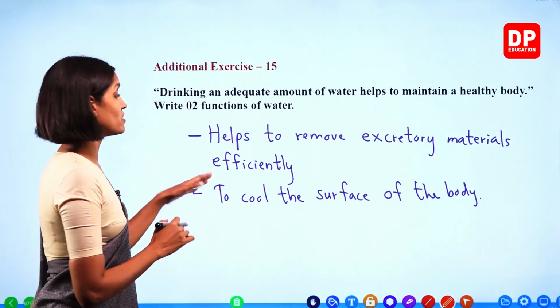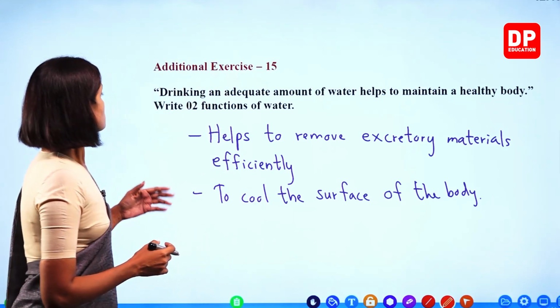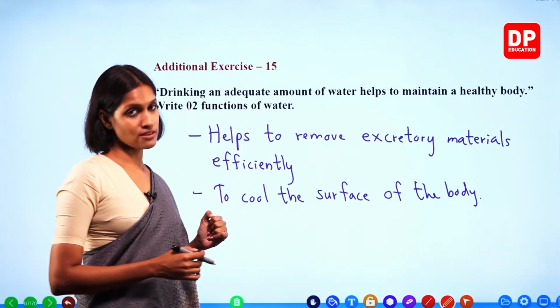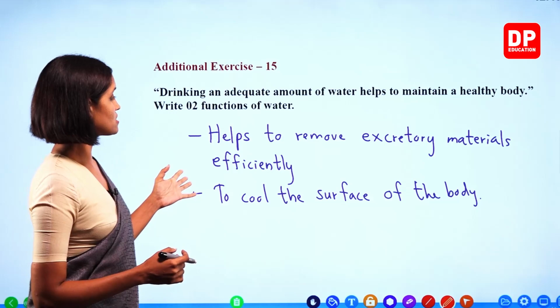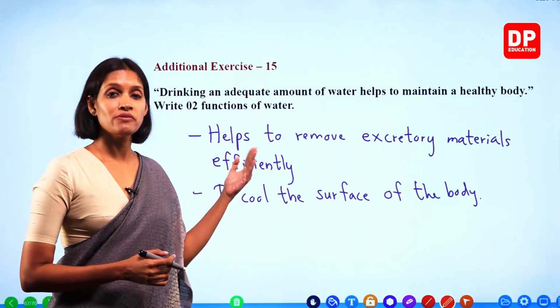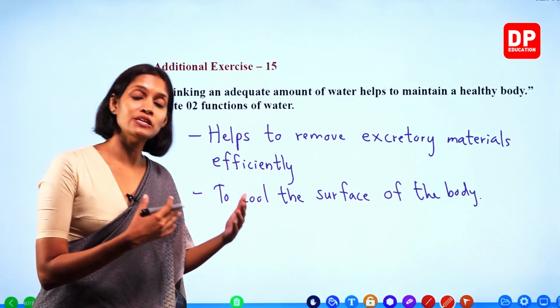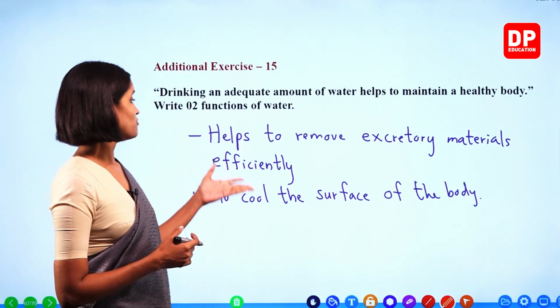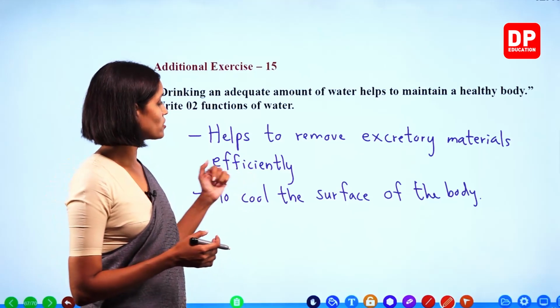Right, children? To prevent constipation. So write two functions of water: helps to remove excretory materials efficiently and to cool the surface of the body, to prevent constipation, for cellular activities in the body. Right, children? These are the functions of water. We will move on to the next.